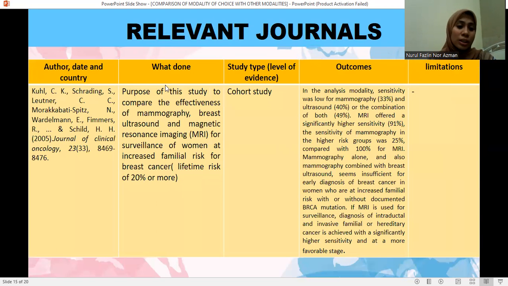And the third journal is by the Journal of Clinical Oncology. The study type is a cohort study. Outcome: in the analysis by modality, sensitivity was low for mammography, which is 33%, and ultrasound 40%, and the combination of both 49%. So MRI offers a significantly higher sensitivity, which is 91%. The sensitivity of mammography in the higher risk group was 25% compared to 100% for MRI.